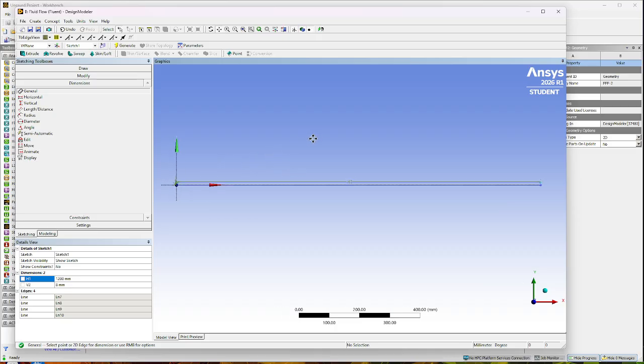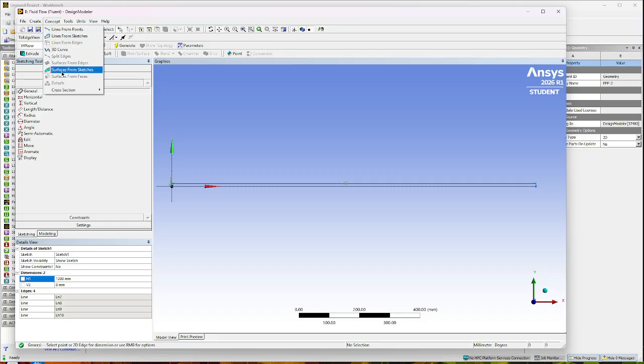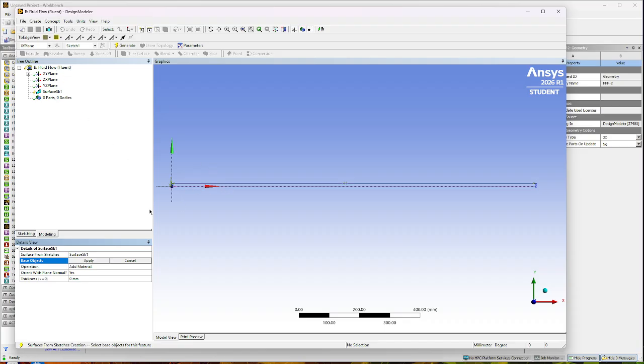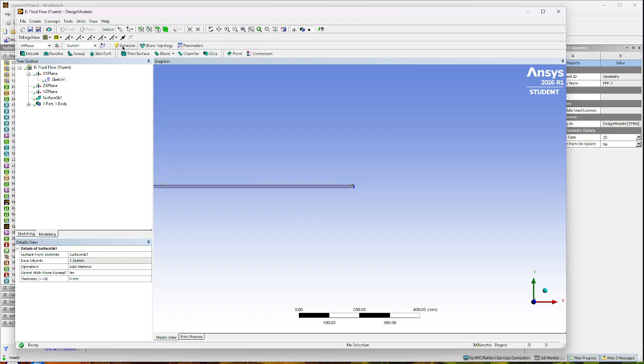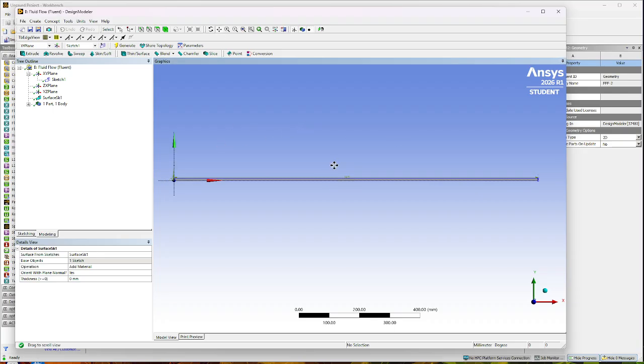So now what we're going to do is click on Concept, and we're going to do Surfaces From Sketches. And then we're going to click our sketch, and it should be highlighted all yellow. Then we're going to click Apply here, and now it should be light blue. Then you click the Generate button here, and now we have our surface generated. So that's about it for the geometry.